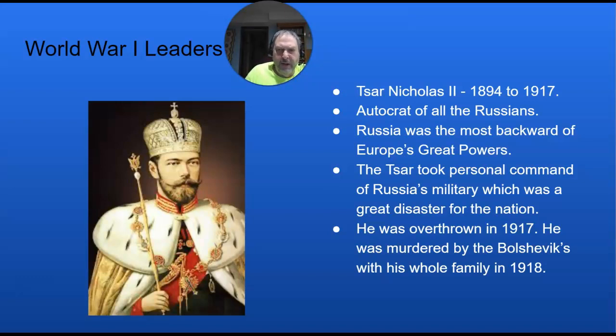Russia was very backward. Tsar Nicholas decides he will take personal command of the army. At first, this is kind of a positive thing for the Russians, but as battles are lost with Germany, criticism is heaped upon the Tsar, and he's not able to rally the country. He's not able to turn things around. And like I said, Russia's the first country to break, and that happens in 1917. There is a revolution, and Tsar Nicholas is overthrown.